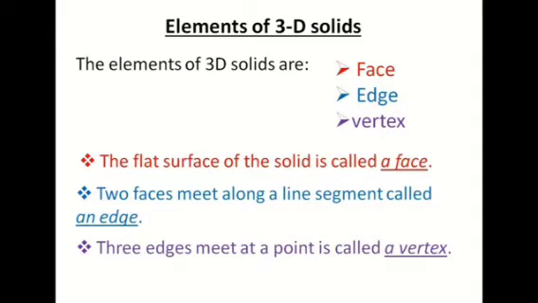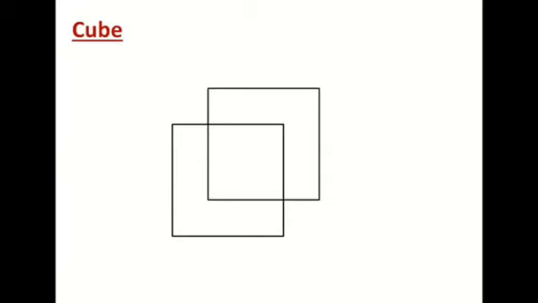Let's take an example. Now I will draw a cube. You can draw with me. Use a scale and pencil and draw it in your geometry classwork. Look here, I have drawn one square, one more square like this. I have joined one corner and one more corner also.